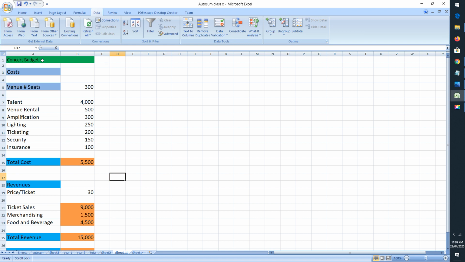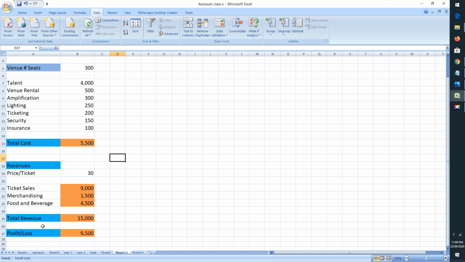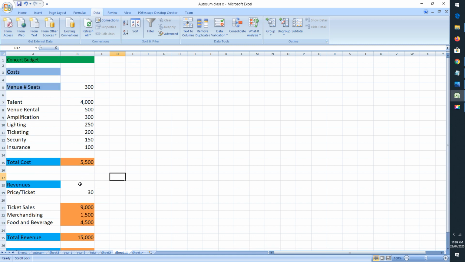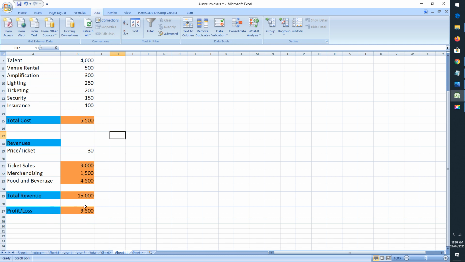Somewhere a concert is being organized, and here it represents the cost of various items, and here I have represented the revenue generation from the various things, and then the total profit or loss will be shown. So now at present, whatever values I have taken here, the total profit shown is 9500.